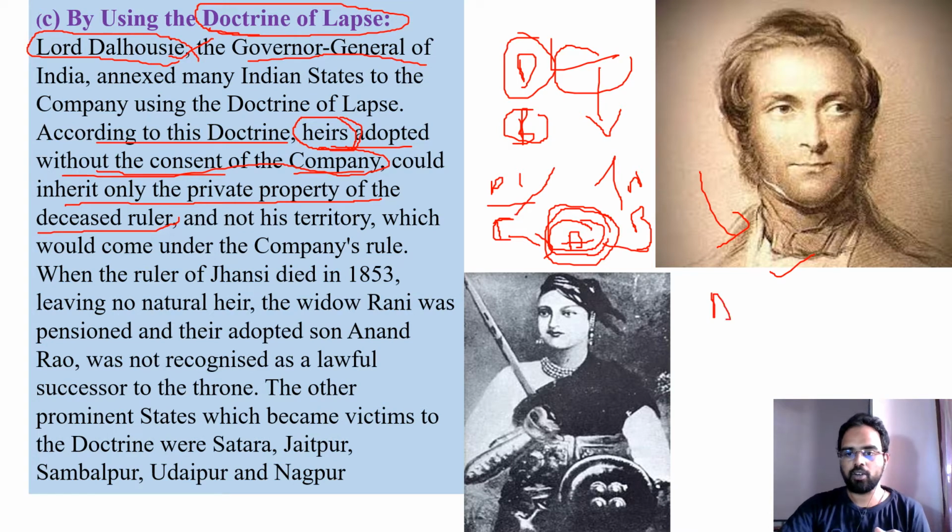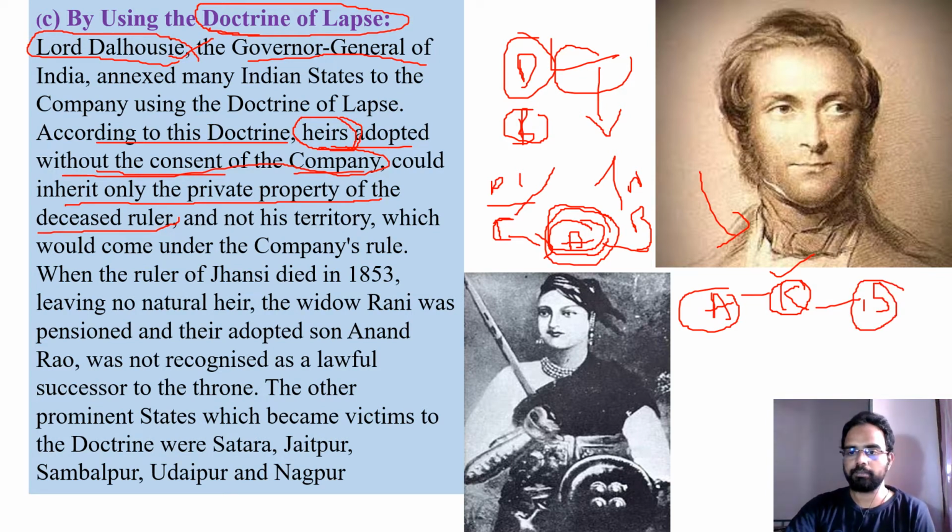Suppose there is a territory called A, and the king is K. This king didn't have a child, so he adopts a boy, who becomes his adopted son. Now this adopted son, as per the Doctrine of Lapse introduced by Dalhousie, is not eligible to rule the kingdom. This adopted son can only inherit.